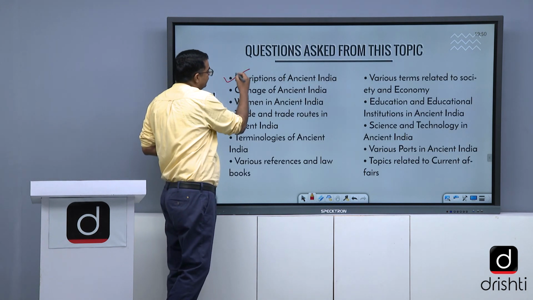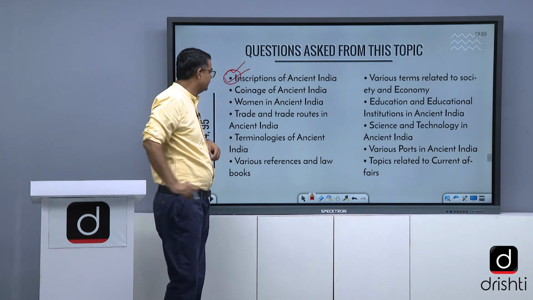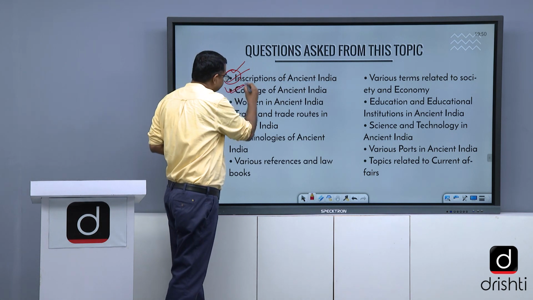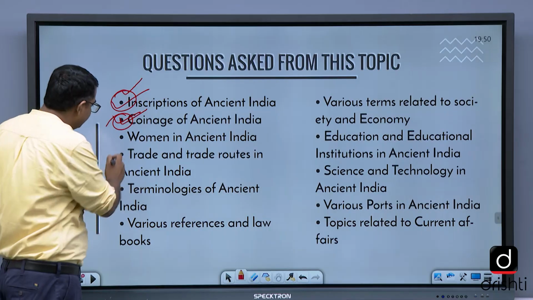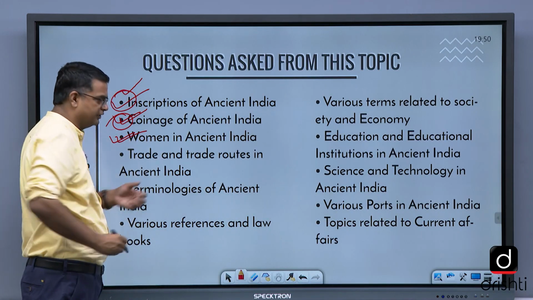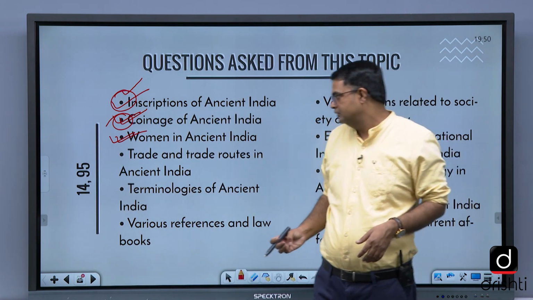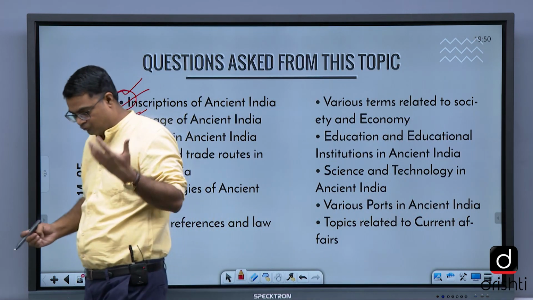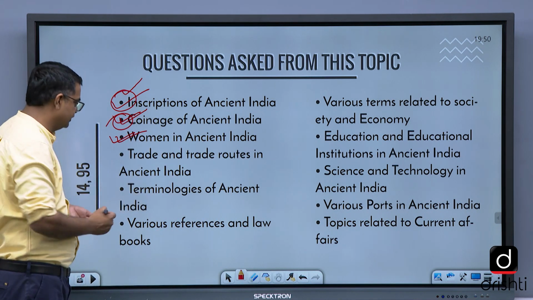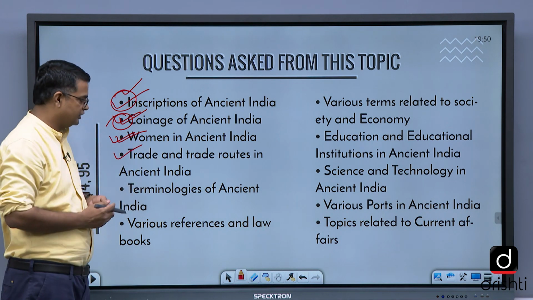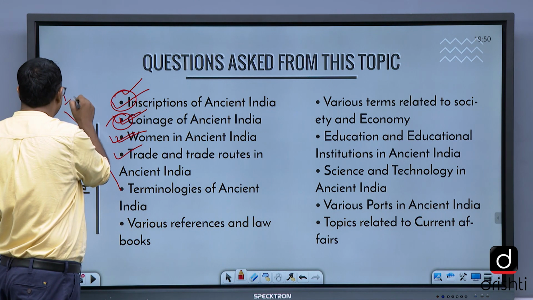Inscriptions, very important. All the inscriptions of ancient India. Then coinage of ancient India. Women in ancient India, right from the Vedic period till the post-Gupta period: the names of the women and what things they were famous for. Trade and trade routes in ancient India, this is also important. Terminologies are very important, as I told you.